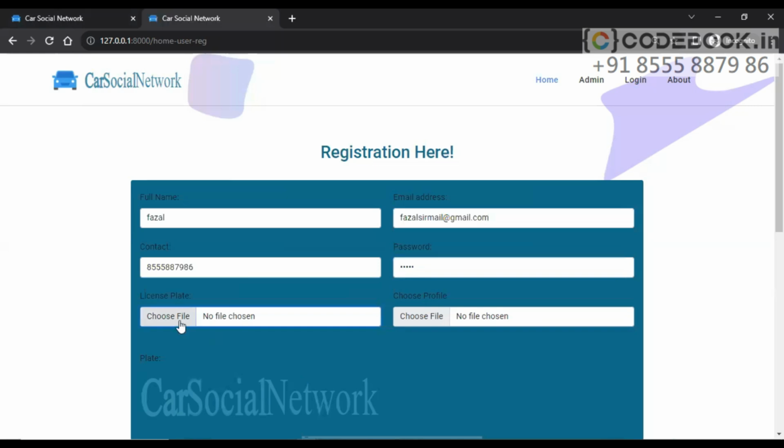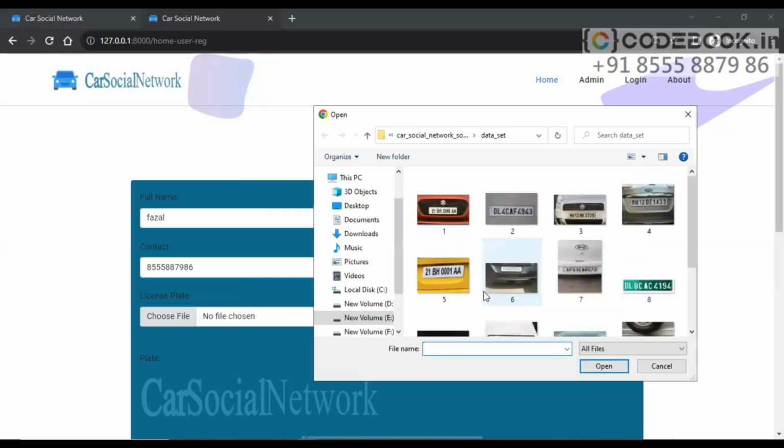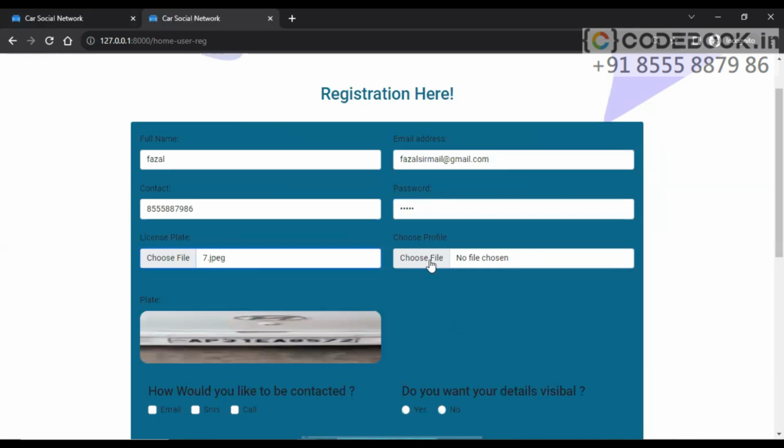License plate we need to upload here. Let's say this is my license plate. A preview will be displayed. Profile picture we can upload here.